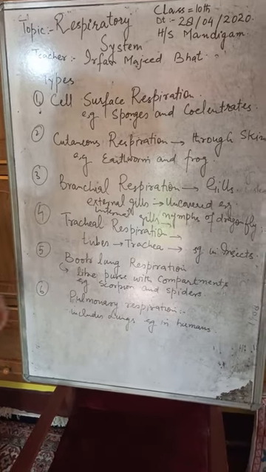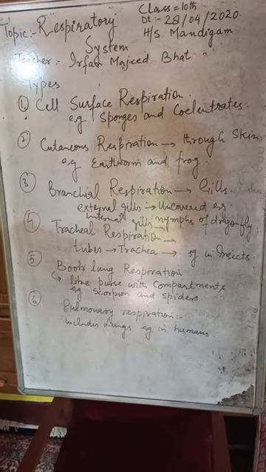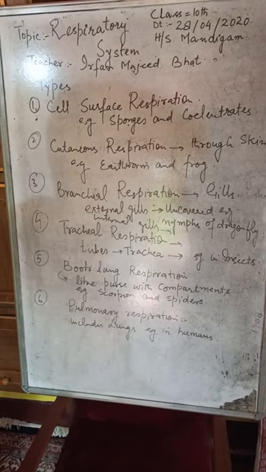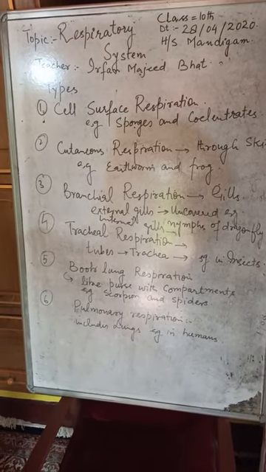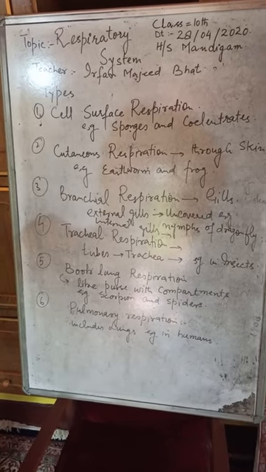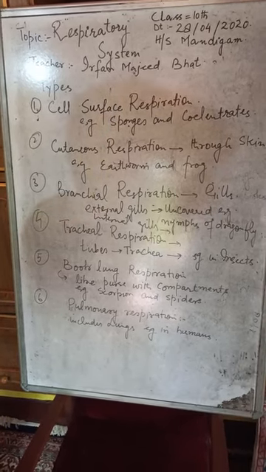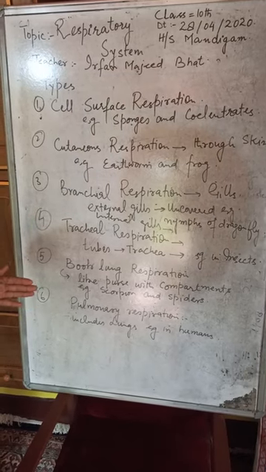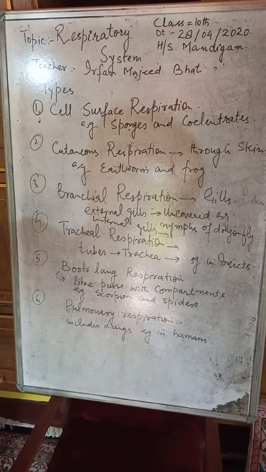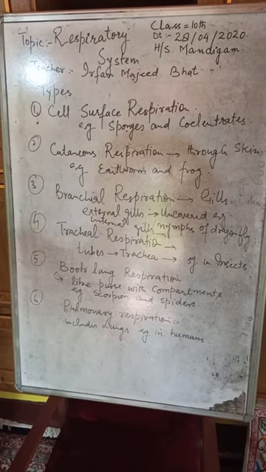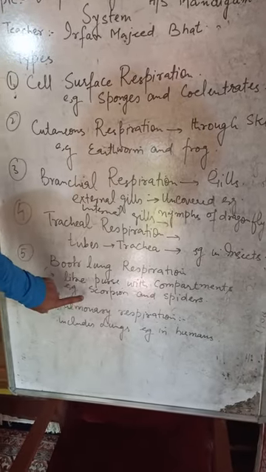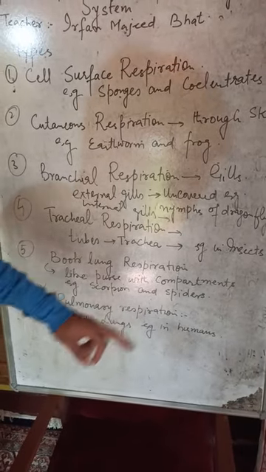Then there is another, fifth type of respiration called the book-lung respiration. Here, the living organisms have got book lungs, and book lungs are structures just like a purse. If you have seen a purse, the purse has so many compartments to keep your money in. So the book lung resembles the structure of a purse with so many compartments, and this type of book lungs are present in living organisms like scorpions and spiders.